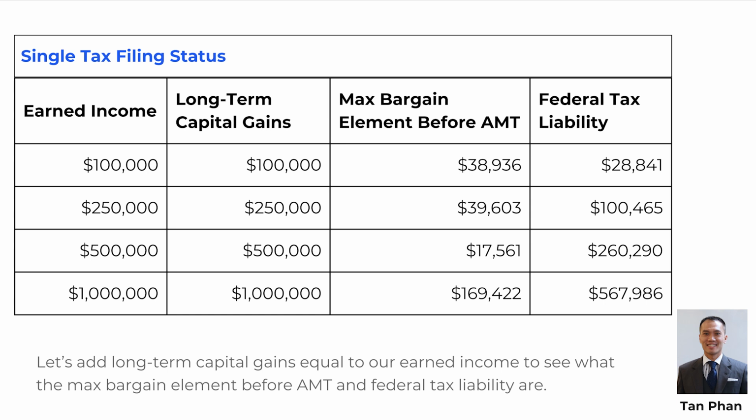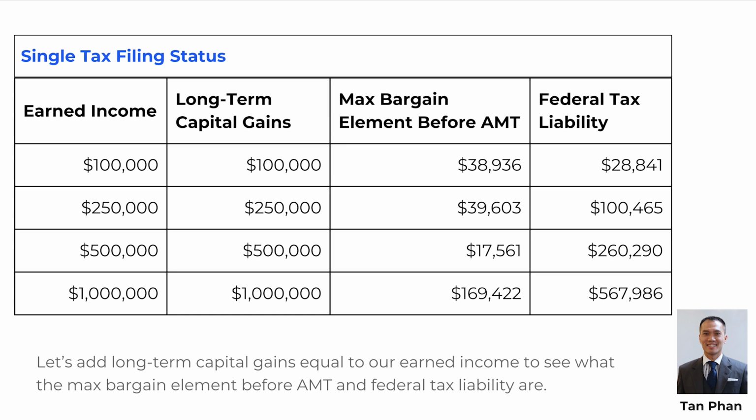$28,841. Earned income, $250,000. Long-term capital gains, $250,000. Max bargain element before AMT, $39,603. Federal tax liability, $100,465. Earned income, $500,000. Long-term capital gains, $500,000. Max bargain element before AMT, $17,561. Federal tax liability,